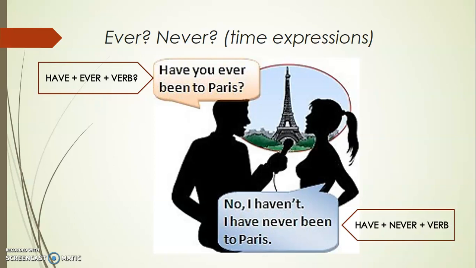As you can see in the example, we have the typical structure, have, the subject, and the past participle. But before the past participle, we write the time expression ever. In the case of the negative, we write as usual, subject, have or has, that is the auxiliary. Then we also have the verb been, but before that we write never, that is the time expression.